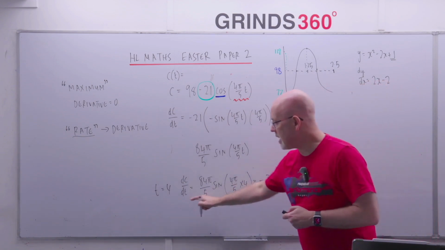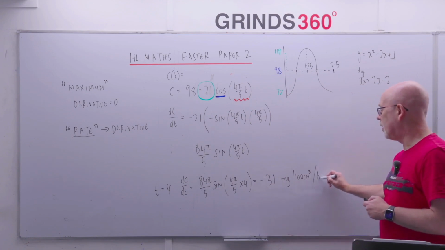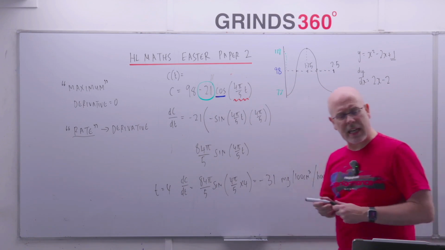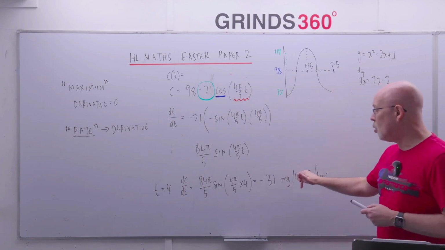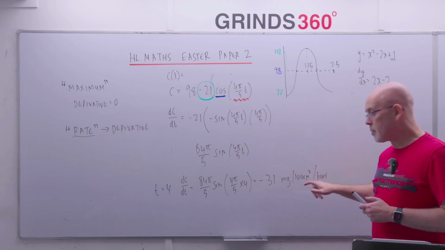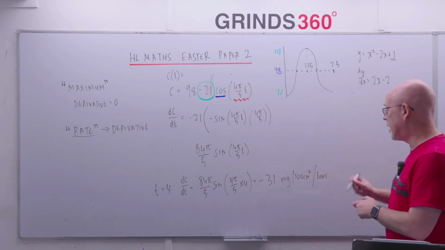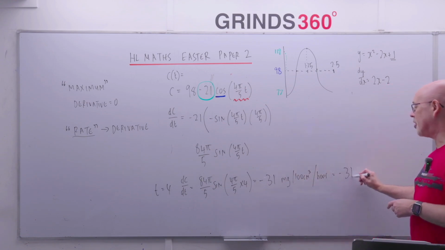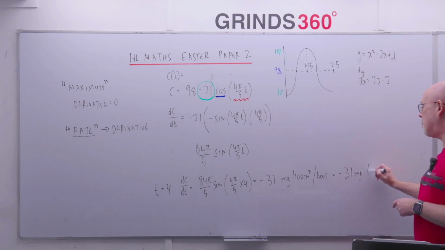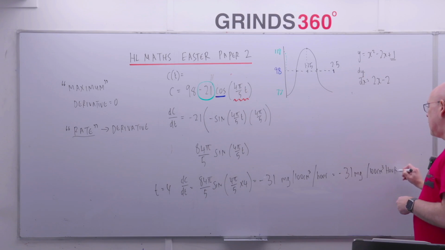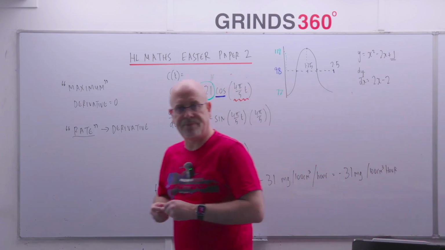And what's time measured in? Hours. So per hour. Now, it's okay to leave it like that. He won't penalise that. I mean, you've got two pers there, if you like. Both of these are below the line, so more accurately it's minus 31 milligrams per 100 centimeter cubed hours. Either one of those is fine.